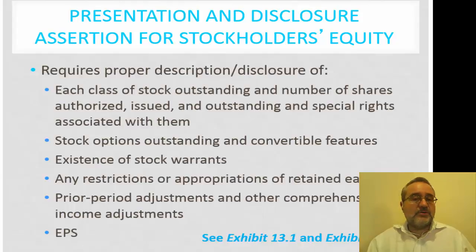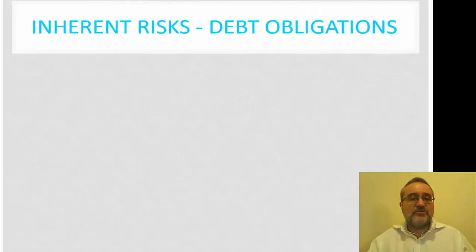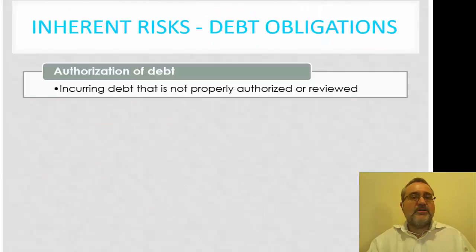The stock warrants may in fact be dilutive, so we need to make sure that they're calculated appropriately from a diluted perspective. If there is any convertible features, we need to make sure that these are reported in our diluted earnings per share. When we talk about inherent risk, and this is where we're going back to our debt obligations, we're